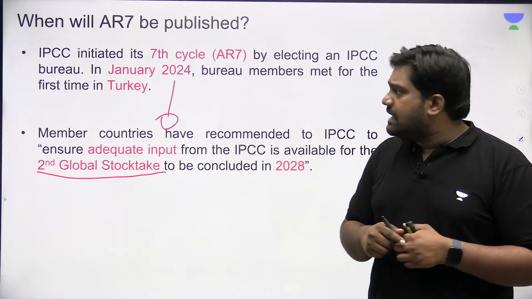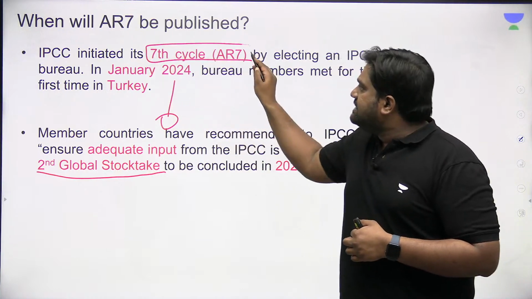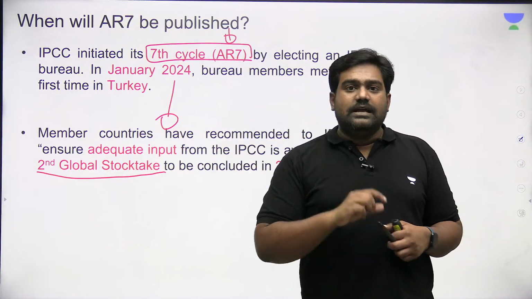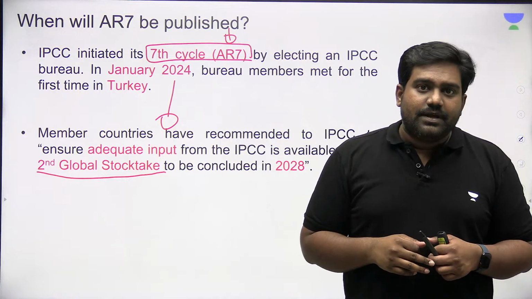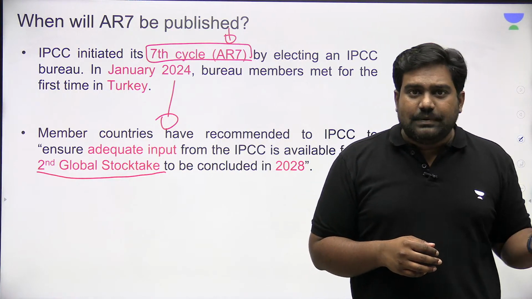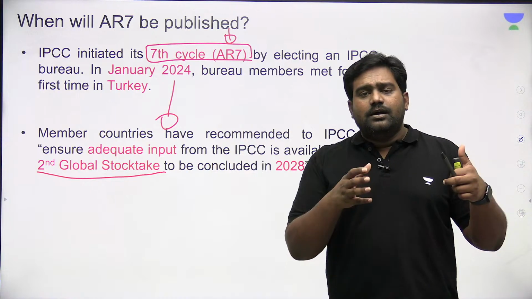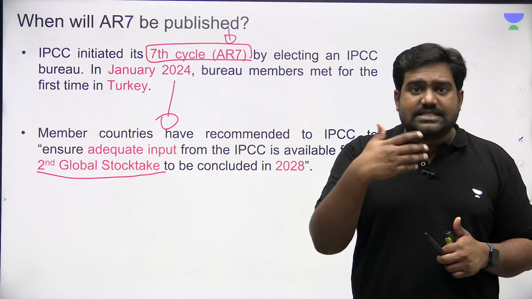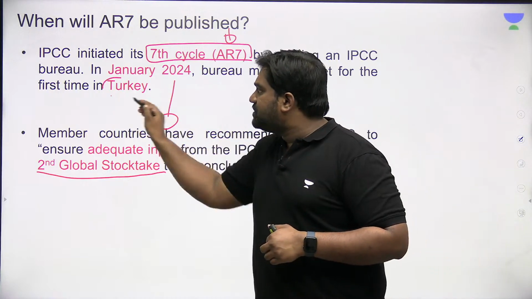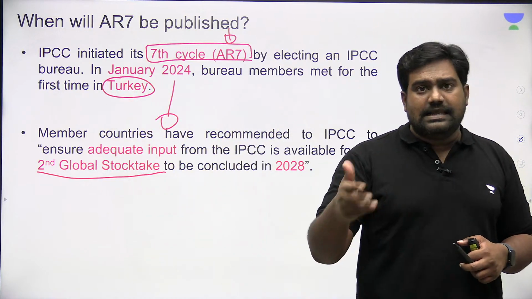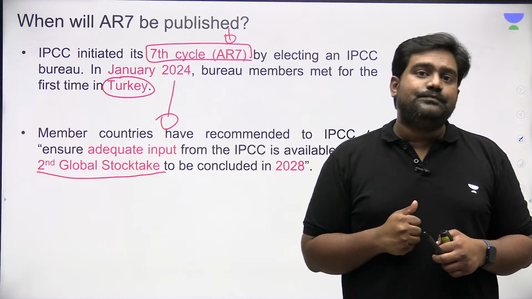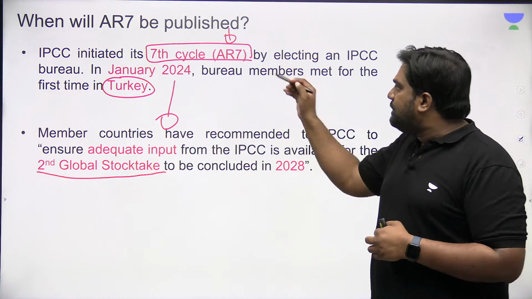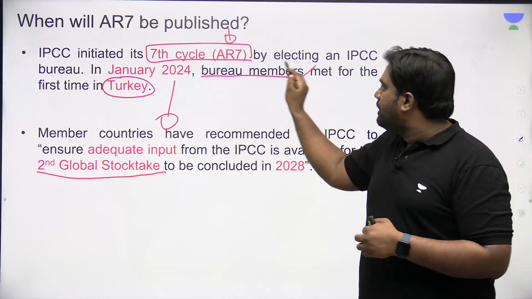In fact, just last month, IPCC has started preparing for its 7th assessment cycle. Now that the 6th assessment cycle is completed and the 3 reports of the working groups have been published, it has already started the process of the 7th assessment cycle, and the first meeting took place in Turkey last month in January 2024. So the Bureau of IPCC has been reconstituted.